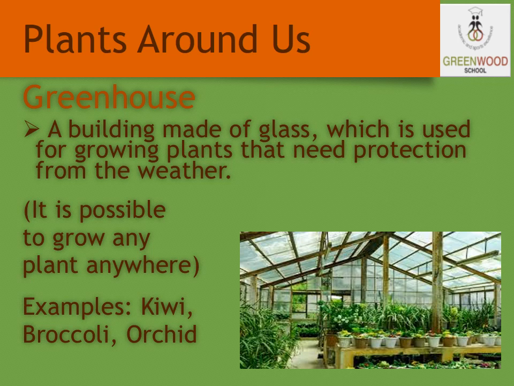But now, with the help of the development of science and the technology of greenhouse, we can grow all these plants in our country, where the greenhouse protects the plants from the weather. So we can grow any of the plants.